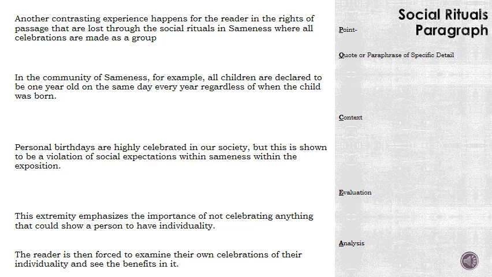Personal birthdays are highly celebrated in our society, but this is shown to be a violation of social expectations within sameness during the exposition of the story. This extremity emphasizes the importance of not celebrating anything that could be shown to give a person individuality. The reader is then forced to examine their own celebrations of their individuality and see the benefits in it.